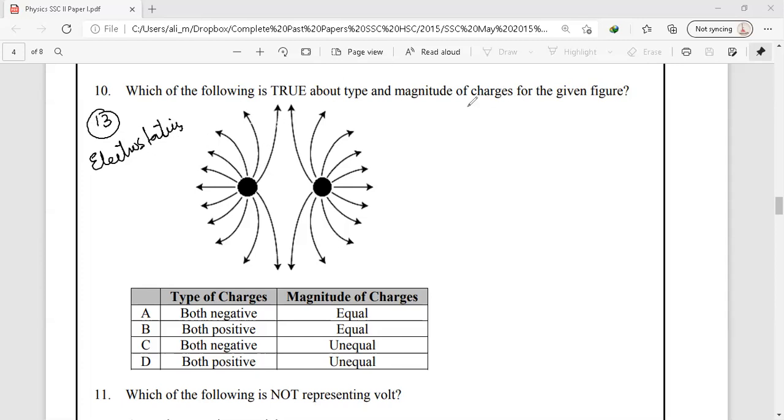As we can see, the direction of electric field lines is away from the charges, which means that both charges are positive. So option C or option D could be the correct answer. Simultaneously, we can see there are symmetric lines around these two charges, which shows that the magnitude of both charges is equal. So the correct answer for question number 10 is option B. Both of the charges are positive and the magnitude of these charges is equal.